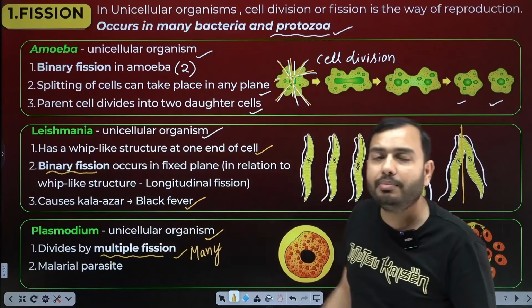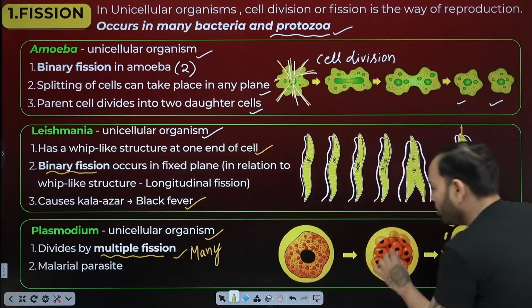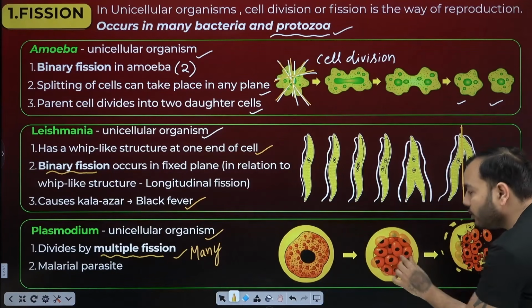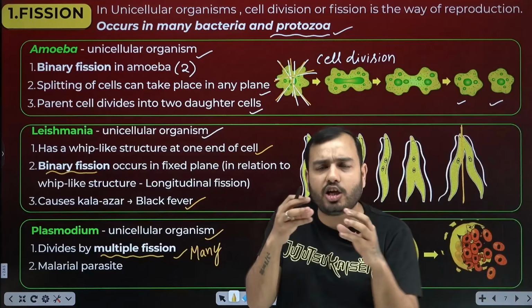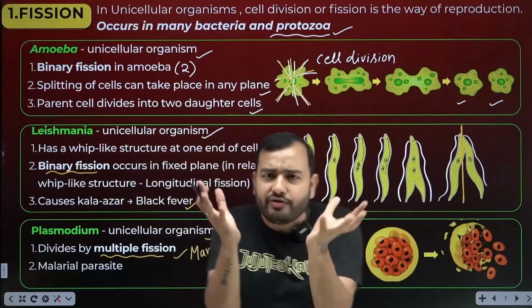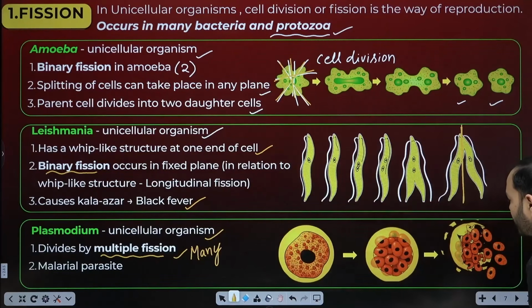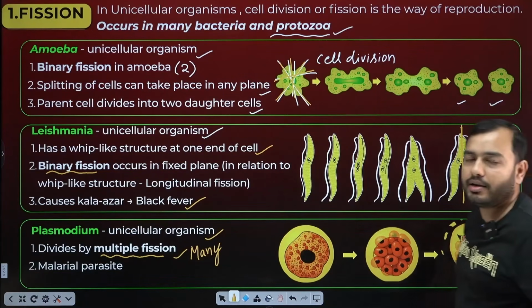What is it? It is unicellular. Now what does it do? Suppose this is one cell. Inside it, what will it do? It makes one more cell, makes one more cell, makes one more cell. It keeps making lots of cells like this. One cell divided, 2 more formed, 2 divided, 4 formed, and they keep forming, remaining closed inside a structure. Suddenly this structure bursts and lots of cells come out.